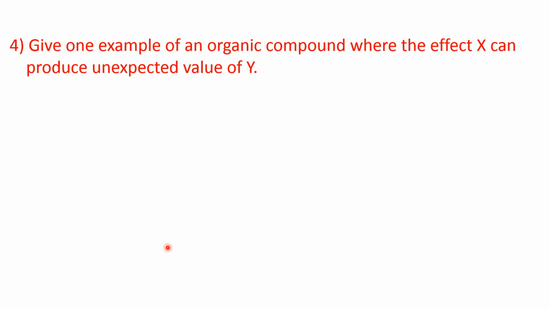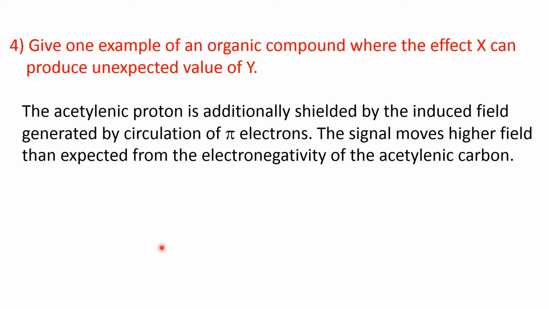Now the fourth question, give one example of an organic compound where effect X can produce an unexpected value of Y. Say the acetylenic proton, it is additionally shielded by the induced field generated by circulation of pi electrons. The signal moves to higher field than expected from the electronegativity of the acetylenic carbon.